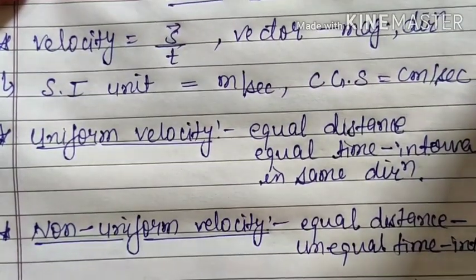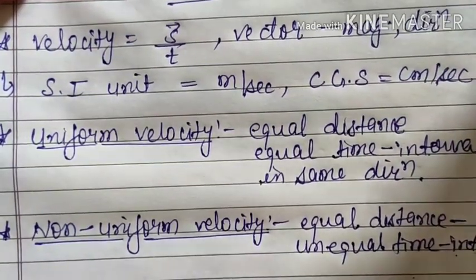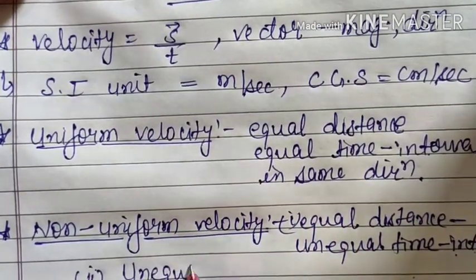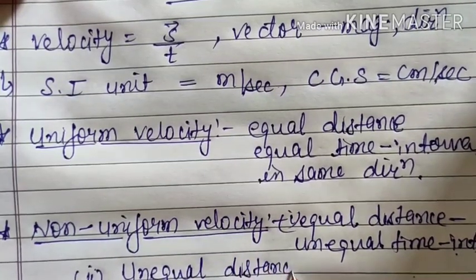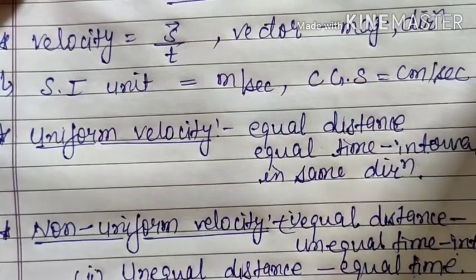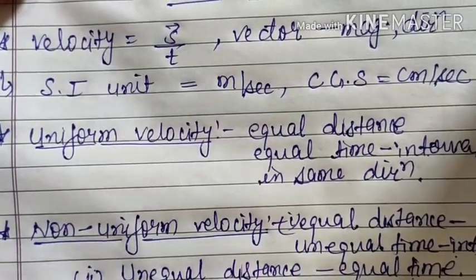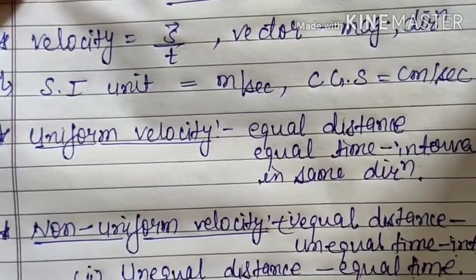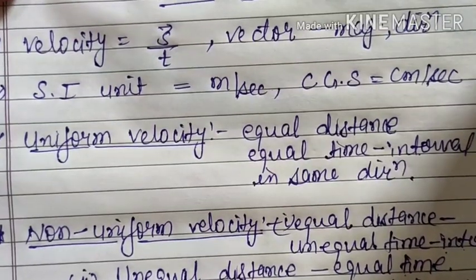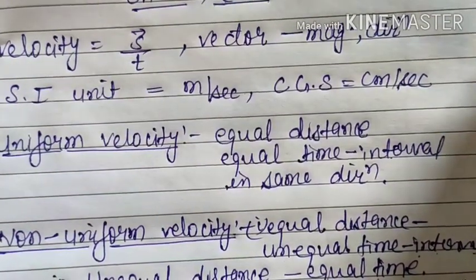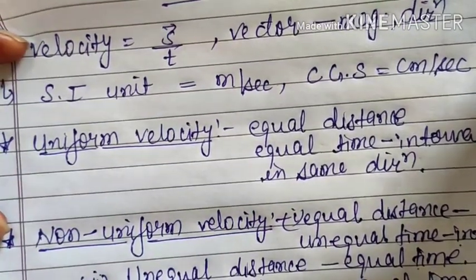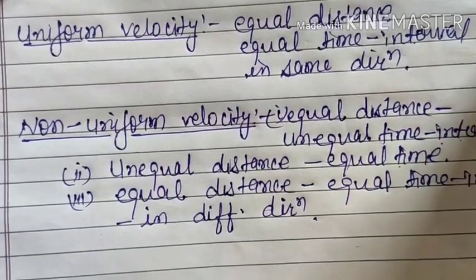Likewise, if it covers unequal distance in equal time intervals, then it will be non-uniform velocity. And if the distance and time interval are both equal, but it is not moving in the same direction, that means the direction changes, then also the velocity will be non-uniform. This we have already discussed in speed.